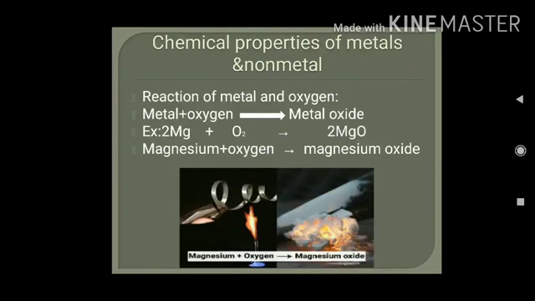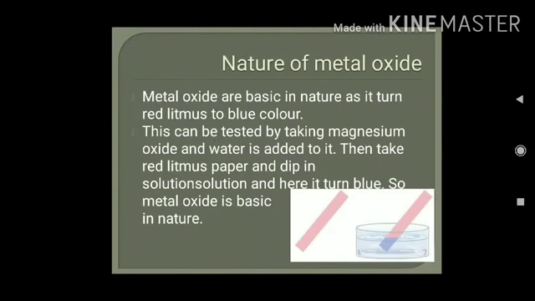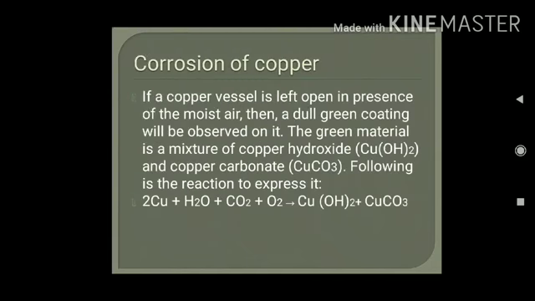You just see the figure. When the magnesium ribbon is burned, it will produce this kind of light and it will form magnesium oxide. How to test whether metal oxides are basic or acidic in nature? Yes, we can take that metal oxide, that is magnesium oxide, in a china dish. We'll add some water, then we'll dip red litmus paper and blue litmus paper. In this solution, red litmus will turn blue and blue litmus doesn't change its color. That means metal oxides are basic in nature.